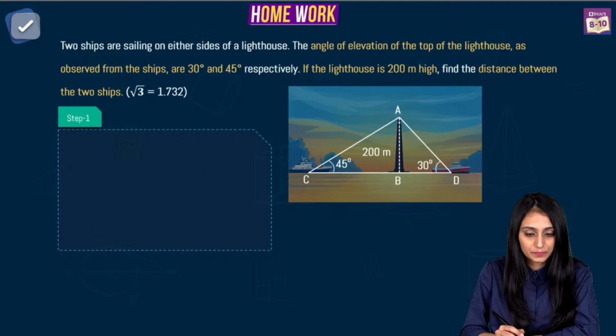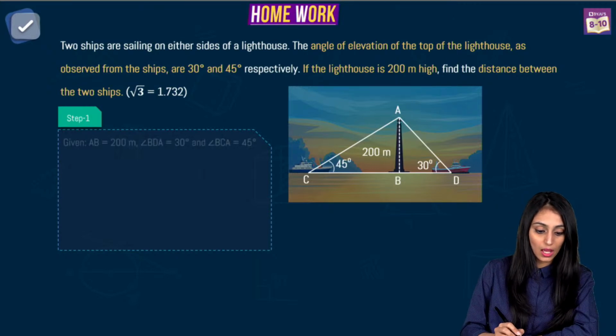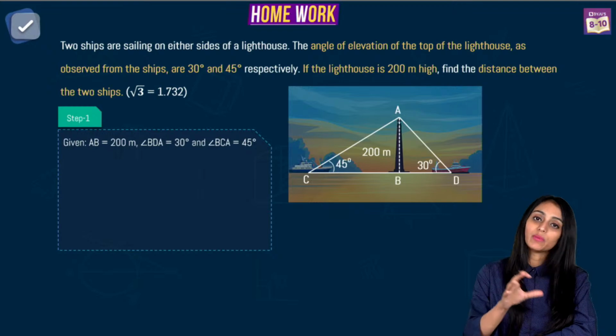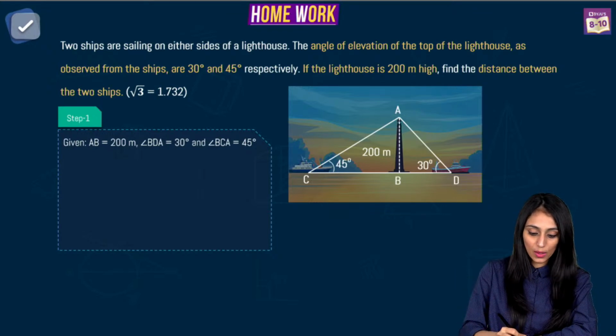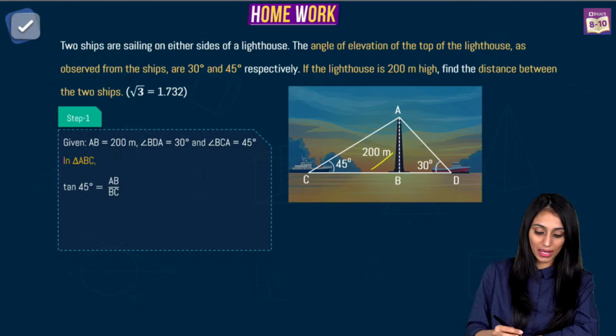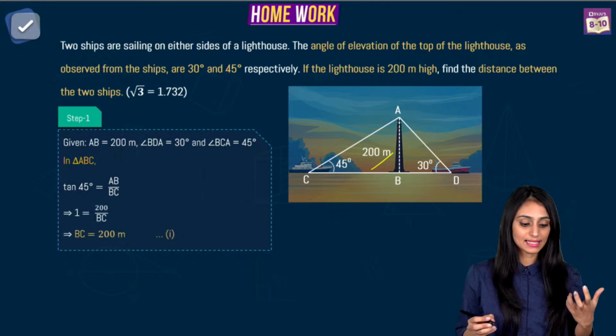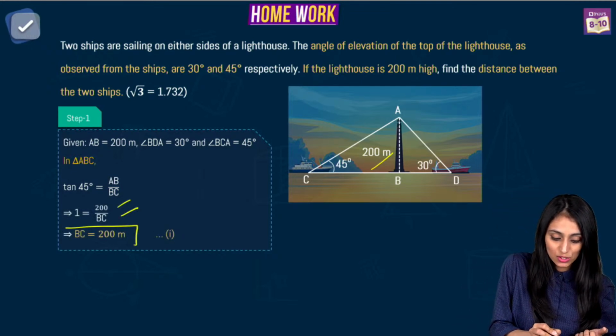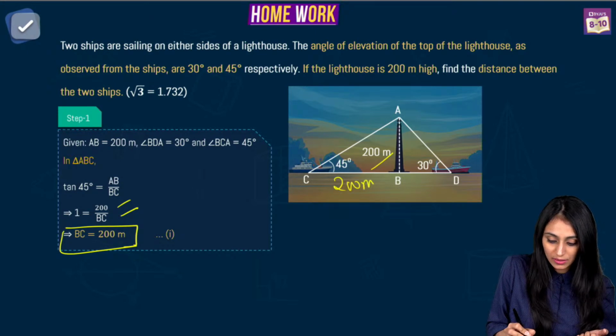Right. All right. So here AB is 200 meters, that's the height of the lighthouse, and we have the two angles over here. So in this triangle ABC, first of all, tan 45 is AB by BC, right? Perpendicular by base. So what is tan 45 degrees? That's 1. So that's 200 upon BC. So BC would be 200 meters, right?